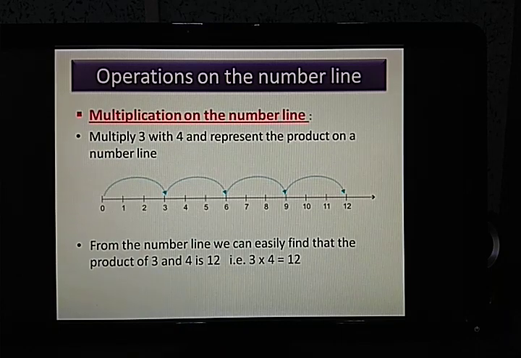Now, you might be thinking, what if there is a greater number? Basically, while representing on a number line, the numbers that are given to you are very simple numbers, single digit numbers. The answer might be a 2-digit number, but those which are representable on a number line will be given to you. It's not that a very large number will be given to you for representing. In that case, we will carry on with the normal multiplication.